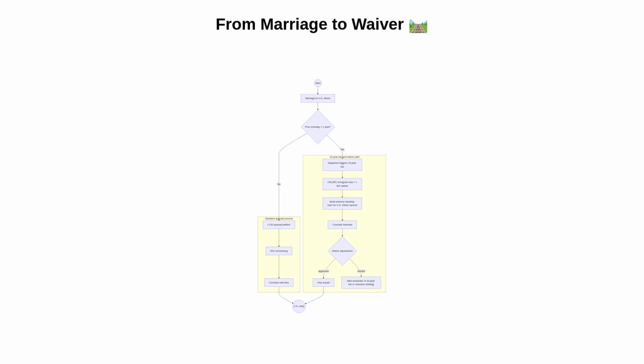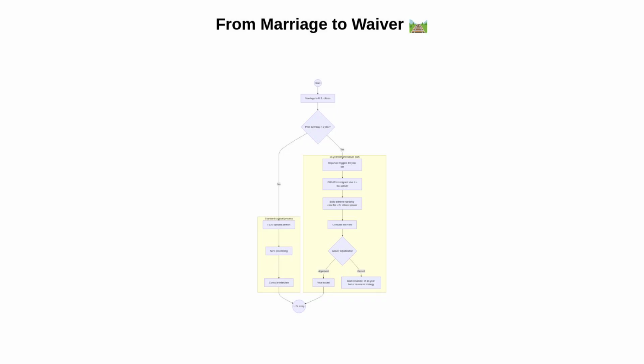This flowchart illustrates two paths. If there was no prolonged overstay, the couple typically follows the standard spousal process: filing the I-130 petition, completing National Visa Center processing, attending a consular interview, and entering the United States. However, if there was an overstay of more than 1 year followed by departure, the 10-year bar is triggered.